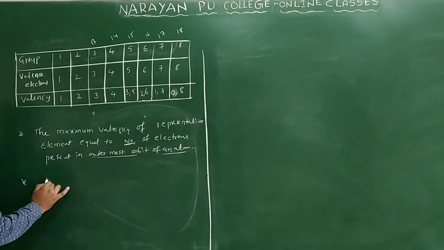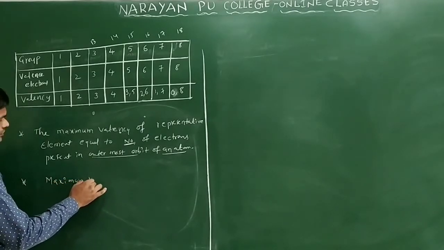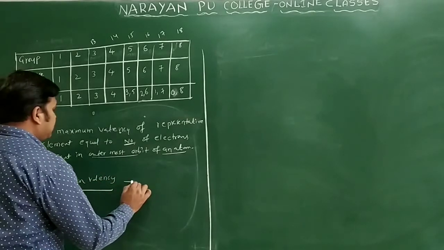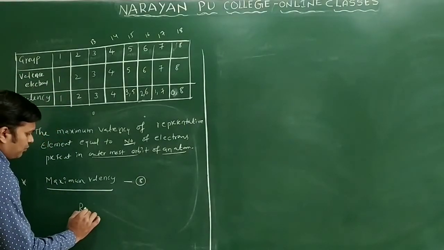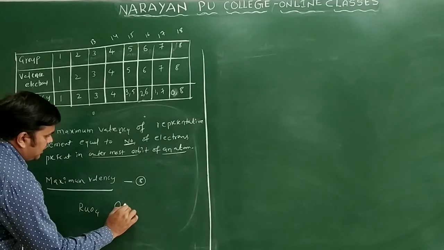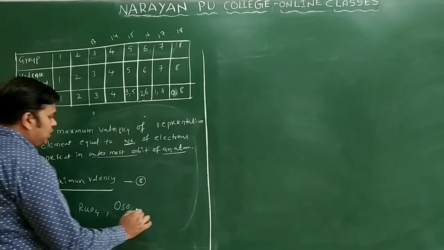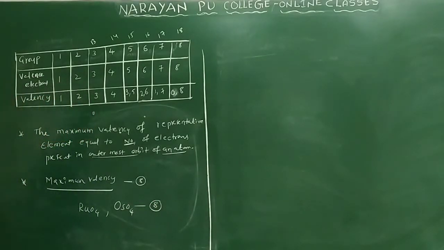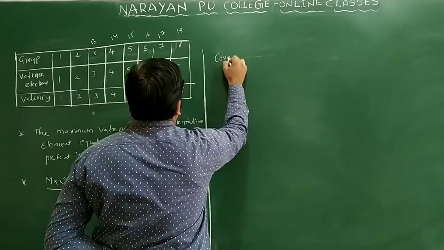Now in the entire periodic table you can observe the maximum valency. It will generally show 8 as the maximum valency. So we will write here ruthenium tetroxide and osmium tetroxide. Ruthenium tetroxide and osmium tetroxide show the highest valency. 8 is the maximum valency for these compounds only. Clear? So this is regarding valency. Here we can see covalency also.